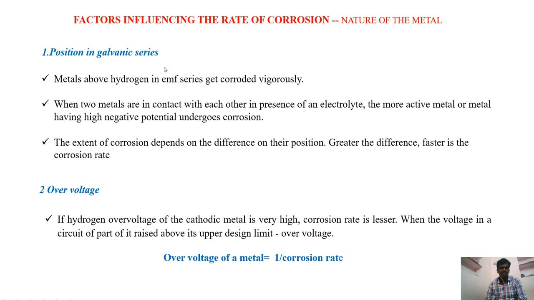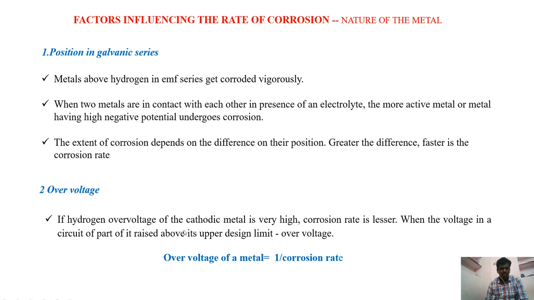First one is the galvanic series. Metals which are kept above hydrogen in the EMF series can be corroded very easily and quickly. If we place two dissimilar metals in an electrolyte, then the metal which has more negative potential can be corroded very quickly compared to the other electrode. So the rate of corrosion highly depends upon the distance between these two electrodes. If the distance is more, then corrosion will become more because of the flow of electrons.